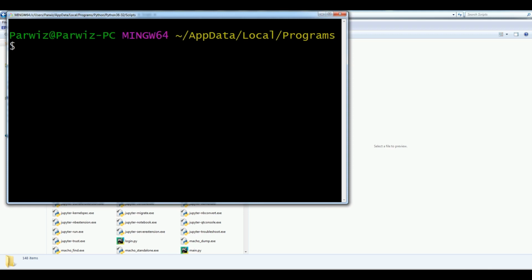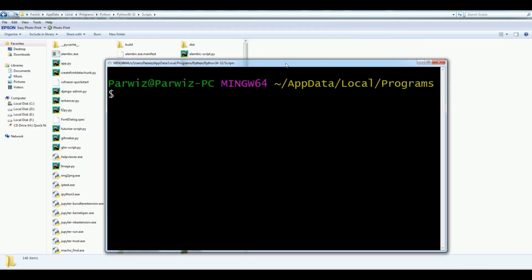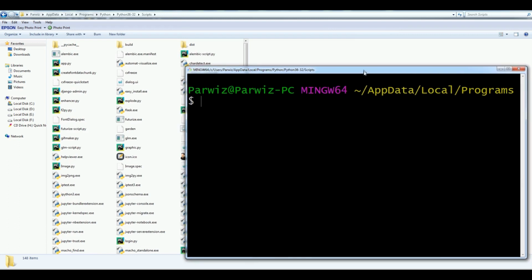Okay, now for converting, you can simply write pyuic5, write your UI file, that is dialog.ui, dash output, and in here you can write your Python file.